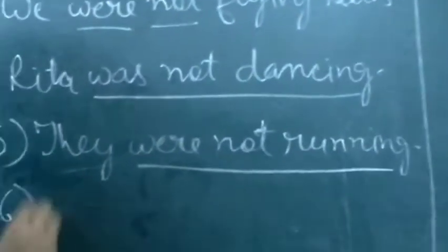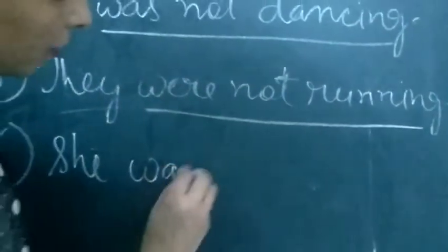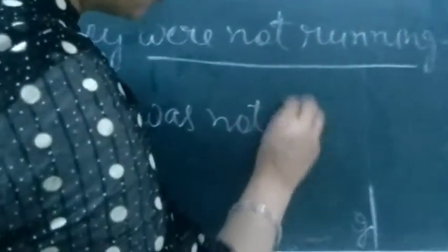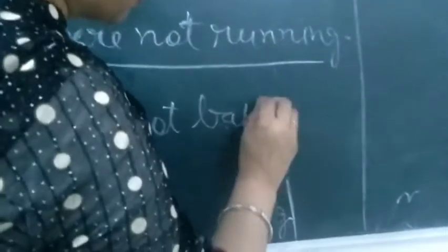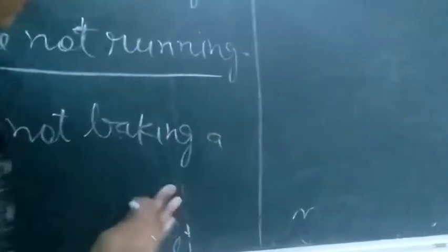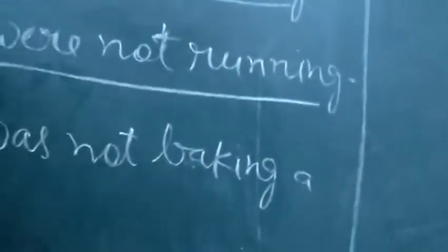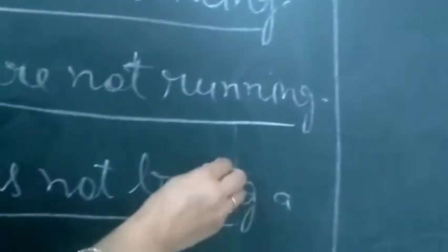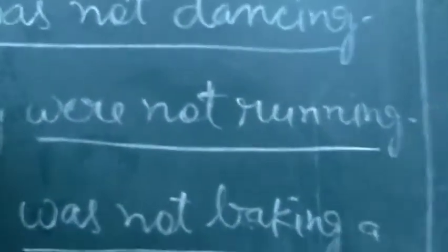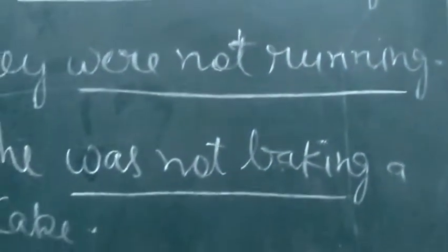Okay. Then next, the last sentence we have is she was baking a cake. She is singular. She was not baking a cake. Clear? So these are the negative forms of the sentences which were given in the positive form.